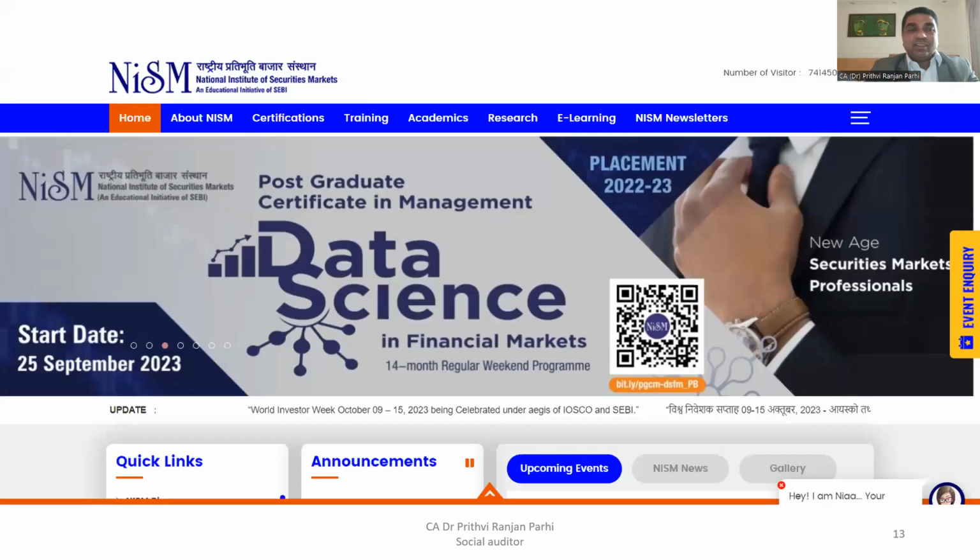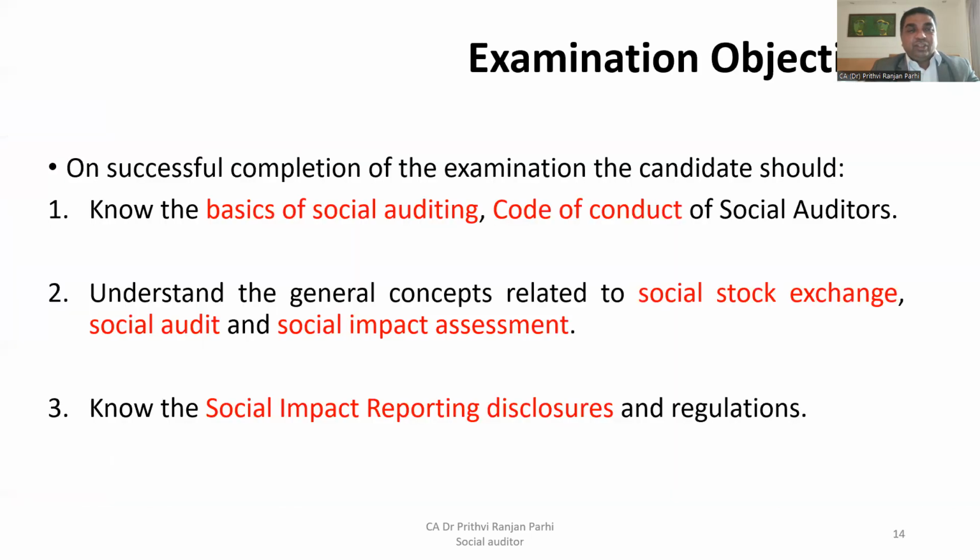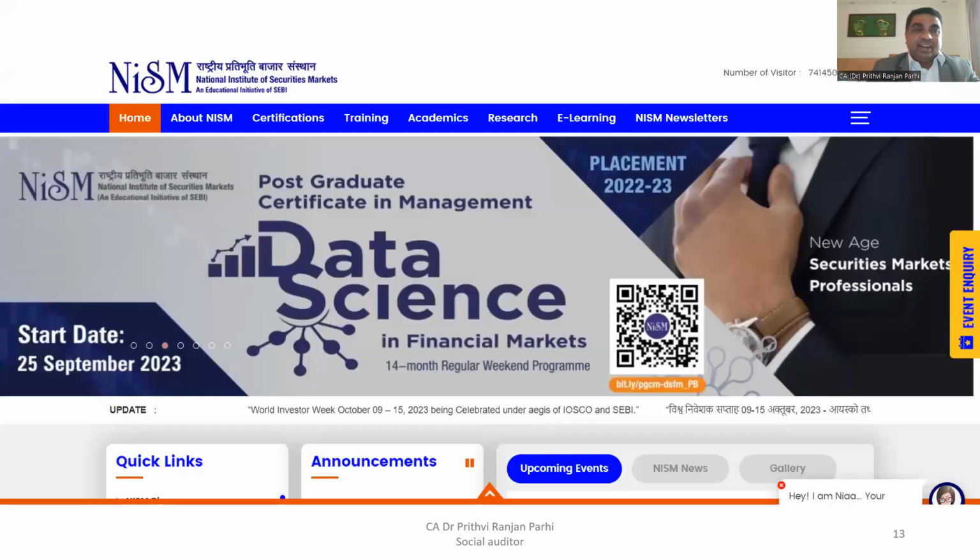Once you have understood this, kindly visit the NISM website, where you have to register yourself and write an examination. What I'm showing you on the screen is the homepage of the NISM website. Here in the NISM website, there is a tab, certification. We'll go there and see how to pass the certification examination.